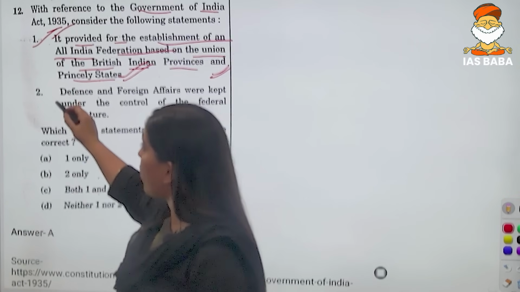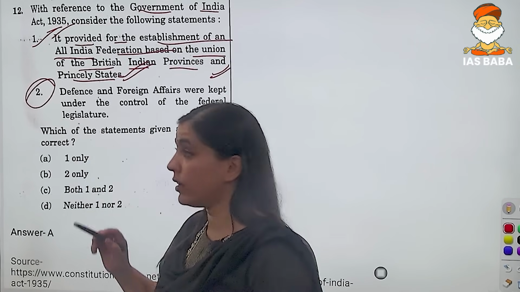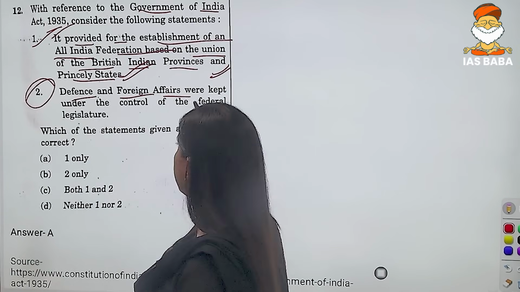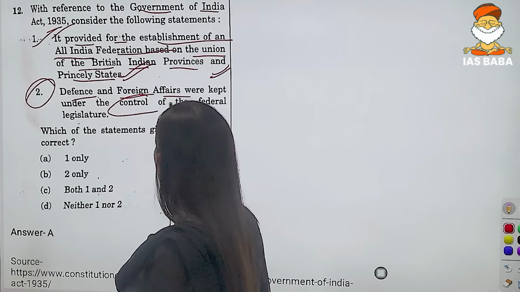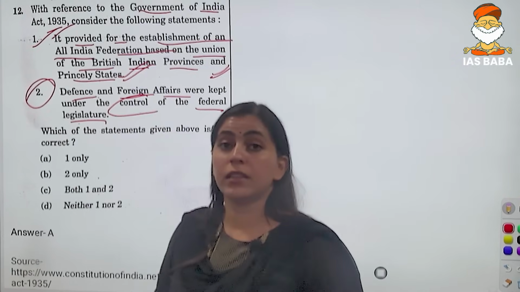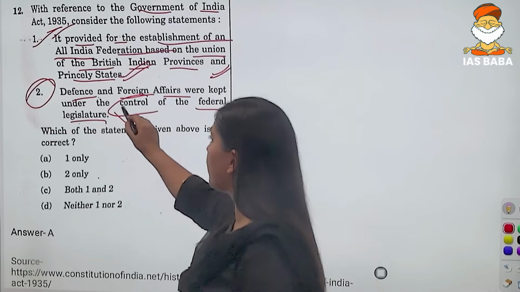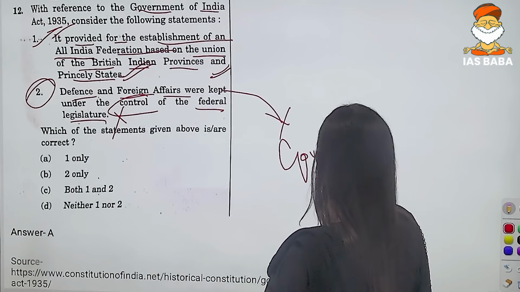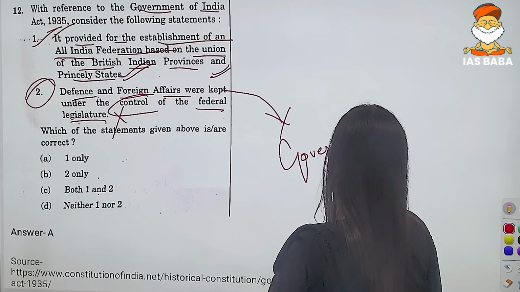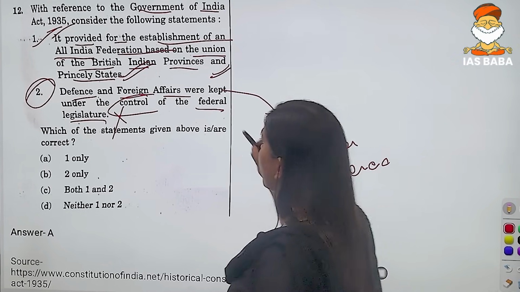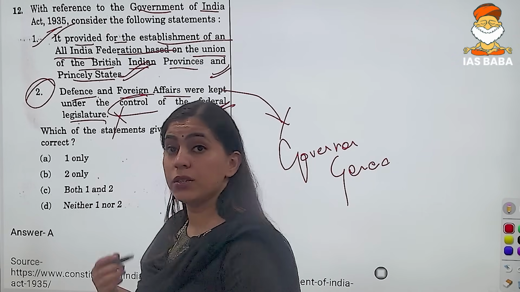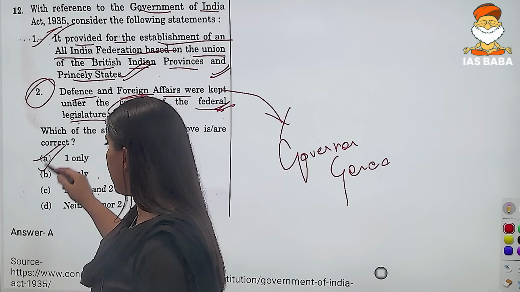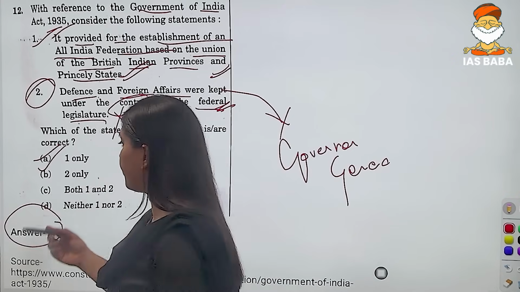But when we talk about the second statement, that defense and foreign affairs were kept under the control of the federal legislature, this particular statement is wrong because they were kept under the Governor General and not under the federal legislature. So the correct answer would be option number A, right?